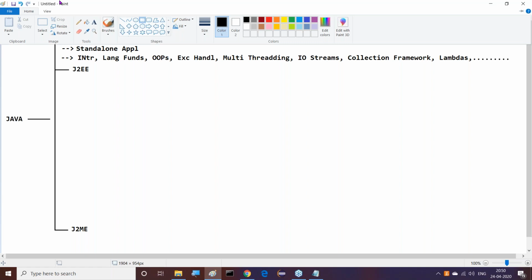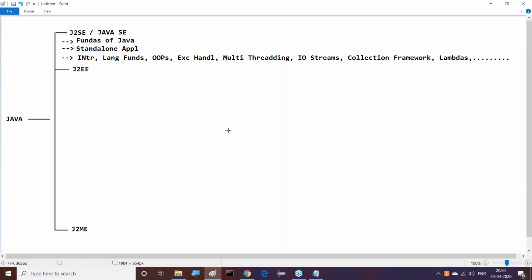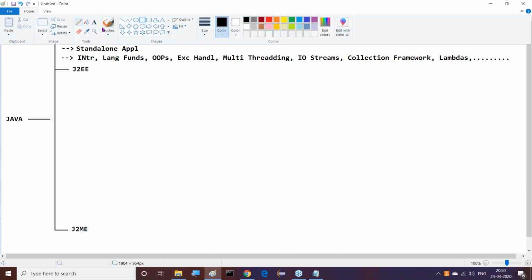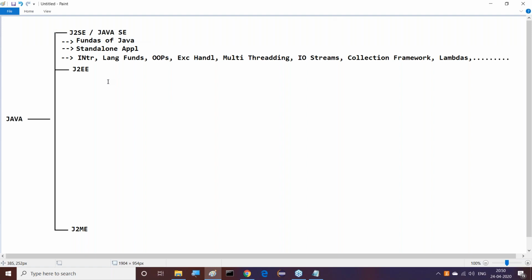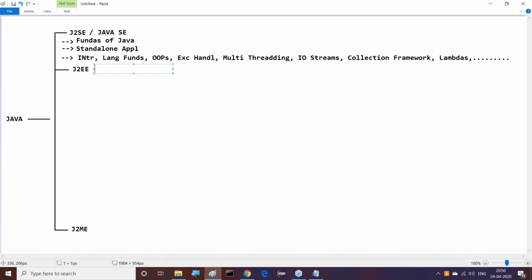That's fine. J2EE, understood clearly. What is the meaning of J2EE? What will it cover actually? It will cover server side programming majorly. Server side programming.